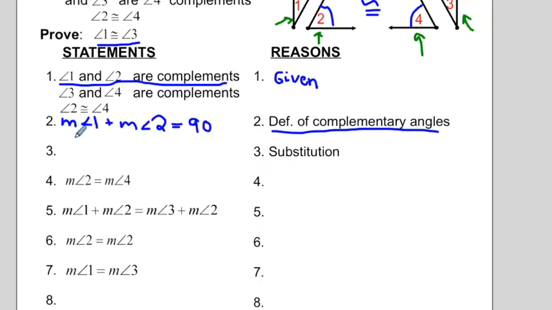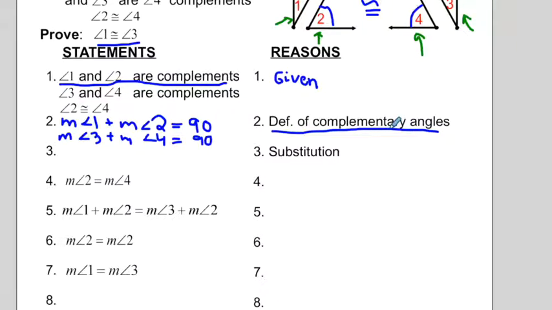But that's not all. We can also say that the same thing is true for angles 3 and 4. So both of these are going to be our statement for number 2.